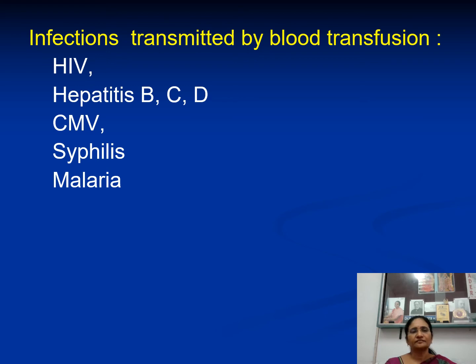And another point we have to keep in mind before starting transfusion is the blood should be free from all these infections: HIV, hepatitis B, hepatitis C, hepatitis D, cytomegalovirus, syphilis and malaria, because all these are bloodborne infections. We have to screen the blood for all these pathogens, and then only we have to choose that blood for transfusion.